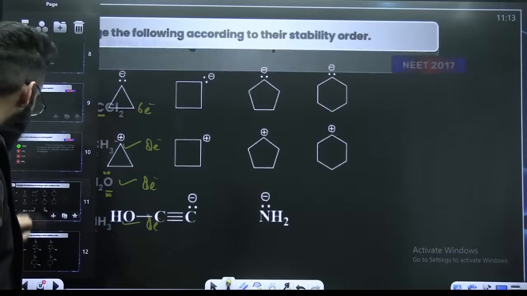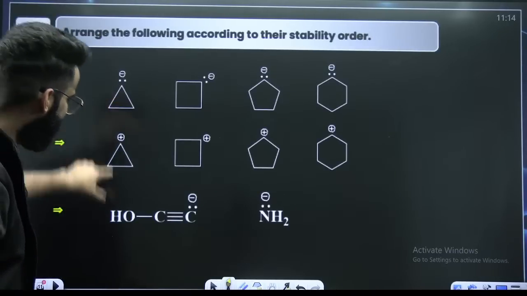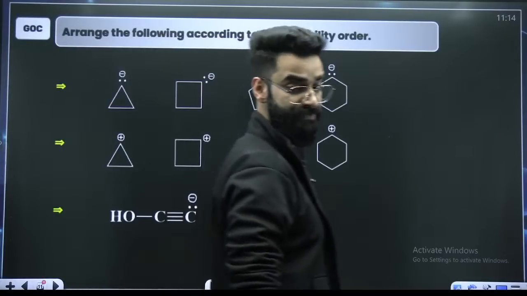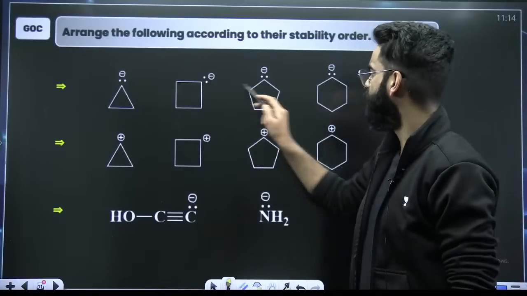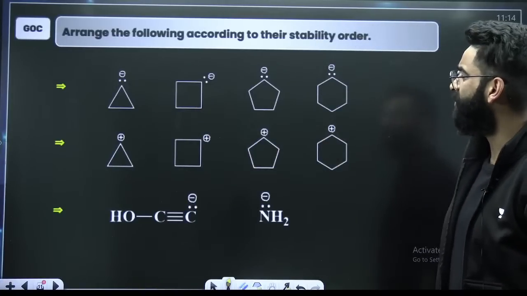A pretty much simple question. These are 3 questions which you can easily solve. I'm pretty much sure. 1, 2, 3 and 4. You have to arrange them on the basis of their stability order.